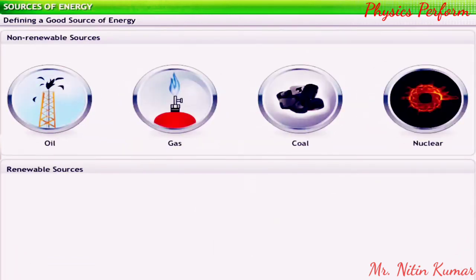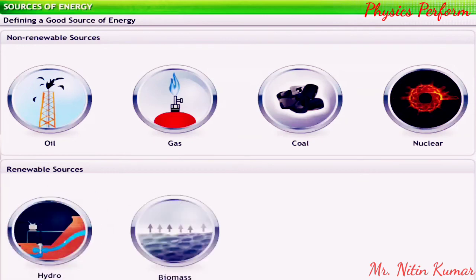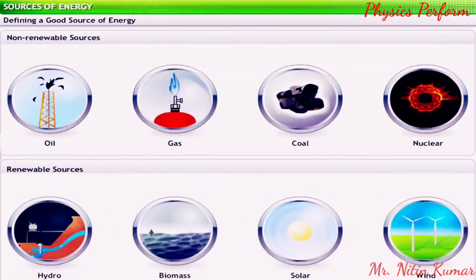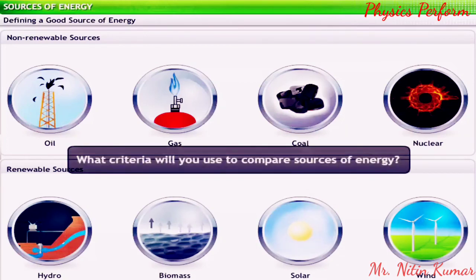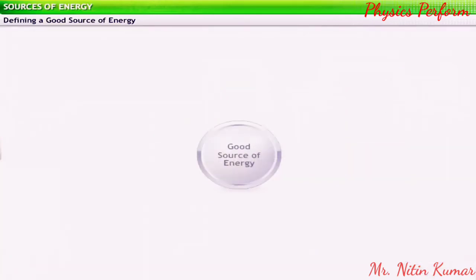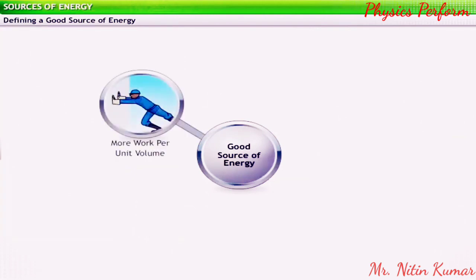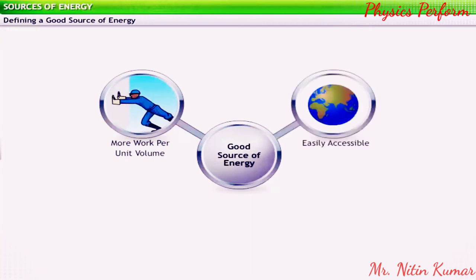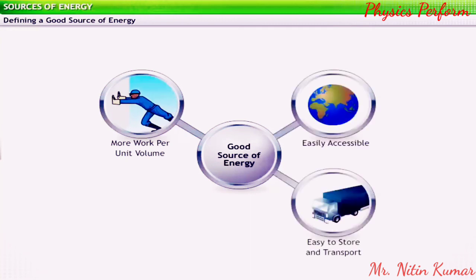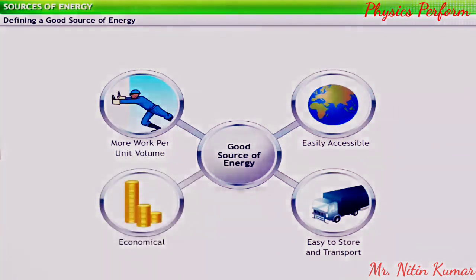We saw that energy can be obtained from a number of sources. However, some sources are better than others. What criteria will you use to compare sources of energy? A good source of energy is one that enables us to do a large amount of work per unit volume or mass, is easily accessible, is easy to store and transport, and